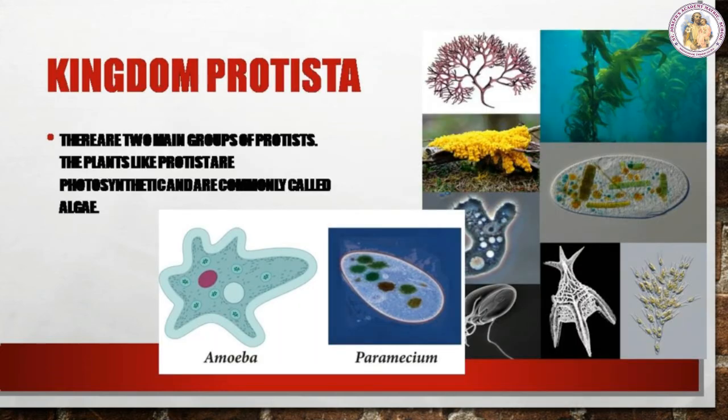Next, kingdom Protista. The kingdom Protista includes unicellular and a few simple multicellular eukaryotes. There are two main groups of protists. The plant-like protists are photosynthetic and are commonly called algae. Algae include unicellular and multicellular types. Animal-like protists are often called protozoans. They include amoeba and paramecium. The images of amoeba and paramecium are given in the picture.